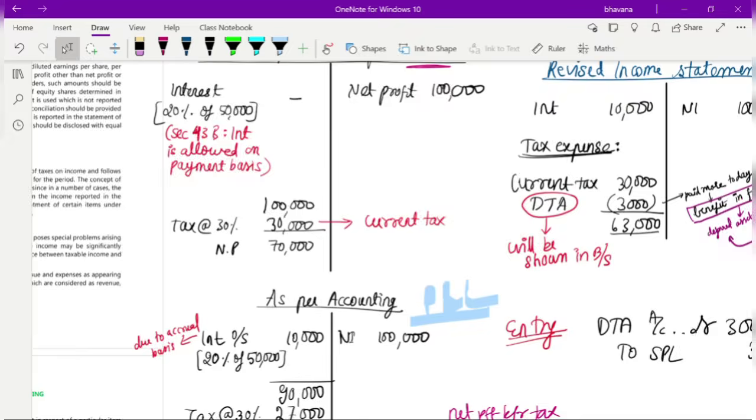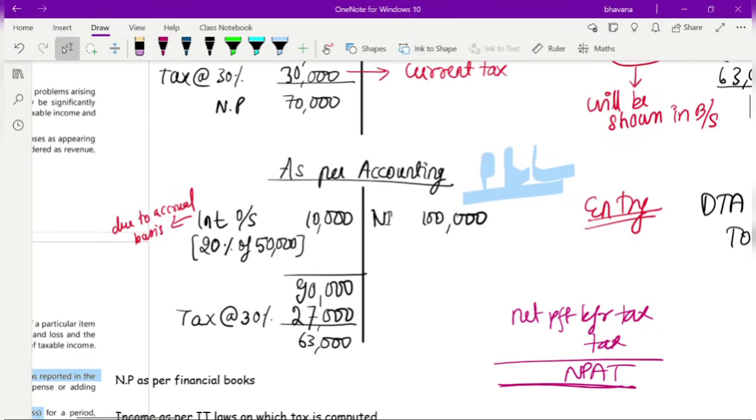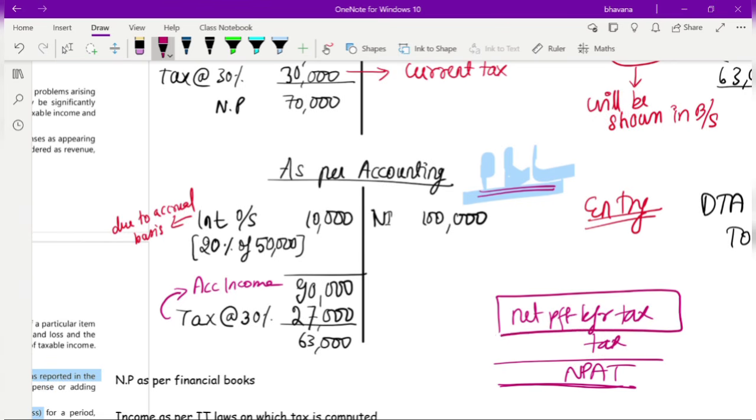Fine. So now we have to learn a few terms. If you are preparing your P&L account, the amount that we have before tax, the net profit before tax, that is the profit before deducting your taxes, will be known as your accounting income.